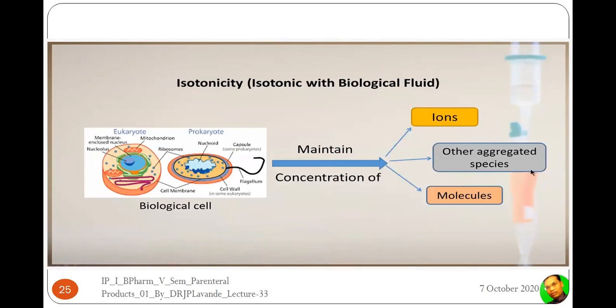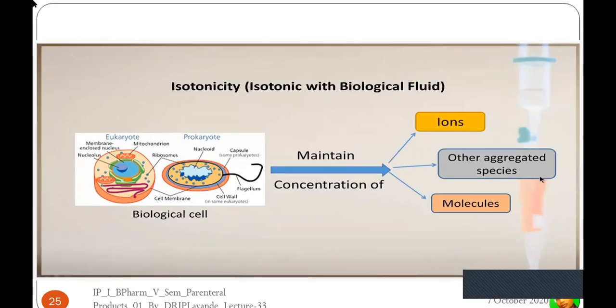Isotonicity is the property in which the tone of the blood plasma is maintained with that of the body fluids, right? Now, normally if we say isotonicity, it is present in the biological cell. The biological cell will maintain the concentration of the ions or the segregated species and the molecules inside the cells by regulating it, right?